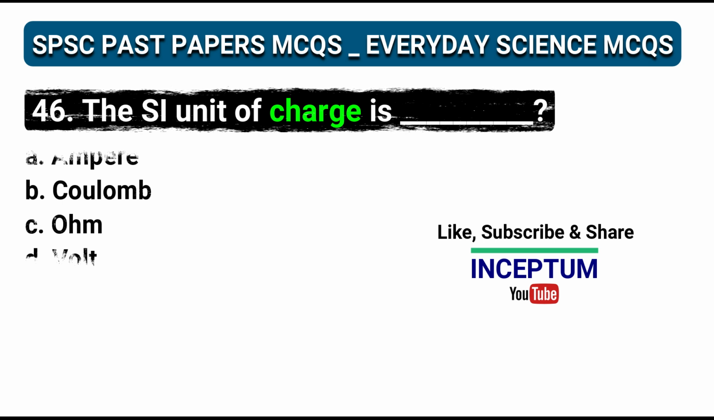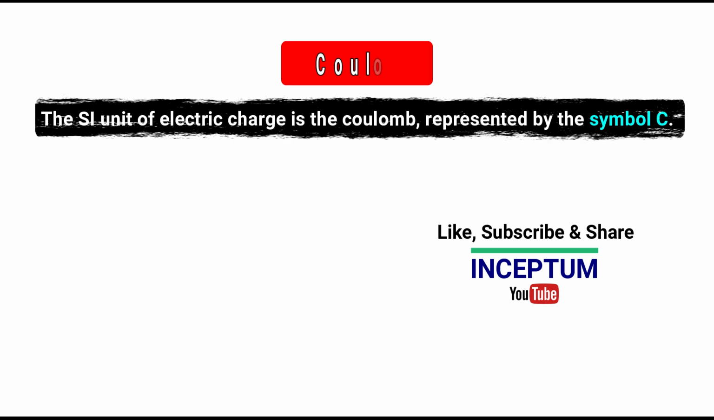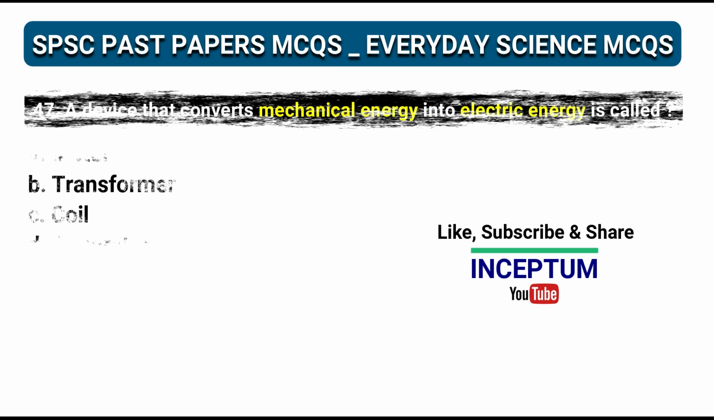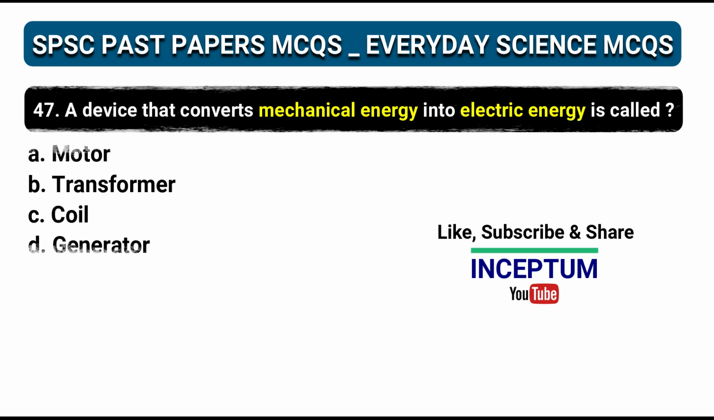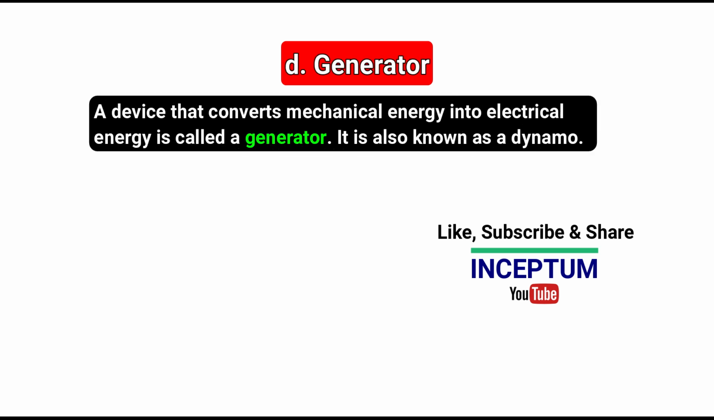Question number 46. The SI unit of charge is called, in the four options: ampere, coulomb, ohm, volt. And the right one is option B, coulomb. Question number 47. A device that converts mechanical energy into electrical energy is called, in the options: motor, transformer, coil, generator. And the right one is option D, generator.